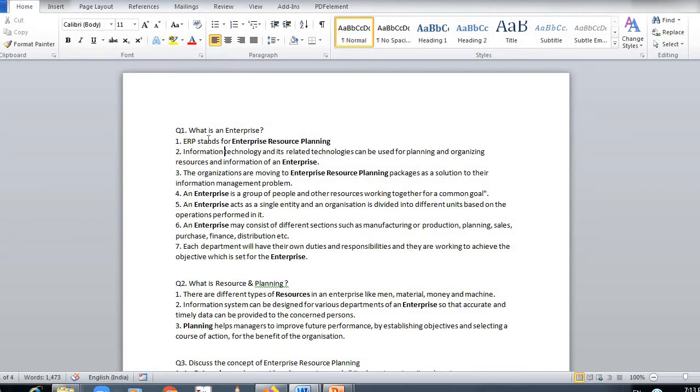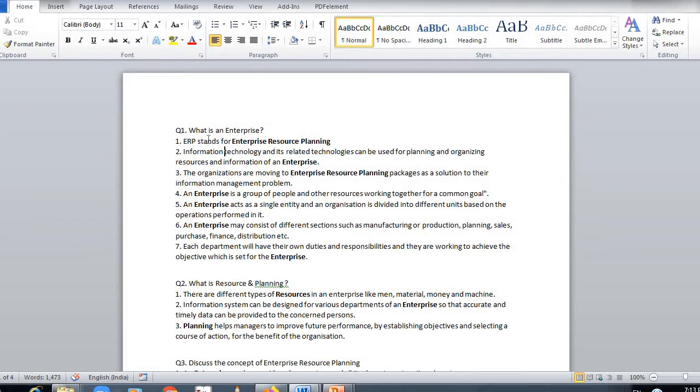Now enterprise is what? It is a group of people and other resources working together for a common goal. So enterprise is an organization and everyone is working to achieve a goal towards the excel of the organization. An enterprise acts as a single entity and an organization is divided into different units based on the operation performed in it.